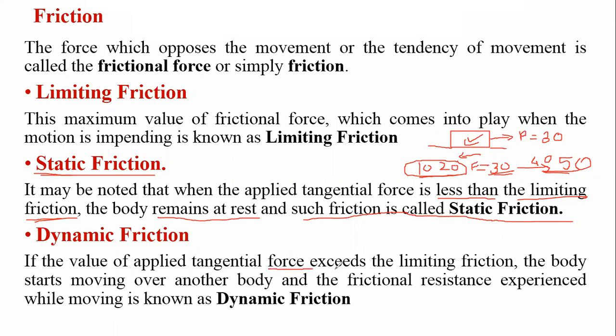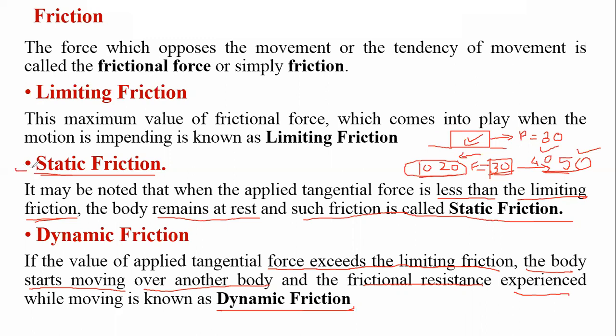If the applied force exceeds the limiting value we decided, let us say 30 is our limiting value, and the applied force is increased up to 40 and 50, in that condition the body starts moving over the other body, and frictional resistance is experienced while moving, and such a friction is called dynamic friction. Friction exists in every condition.